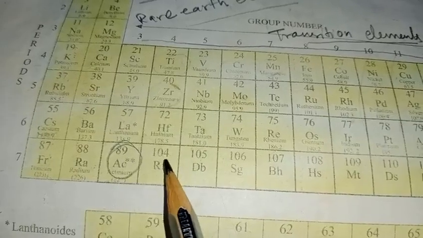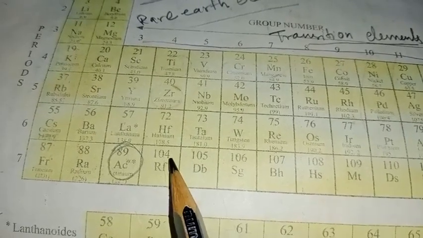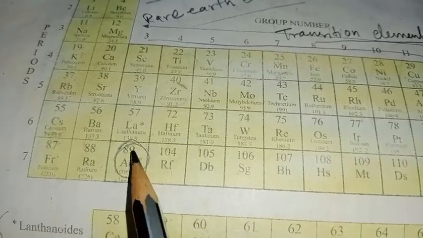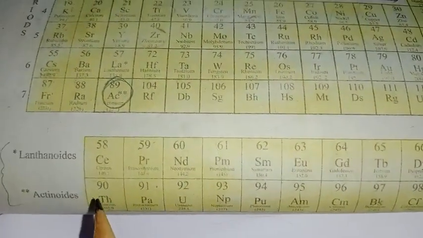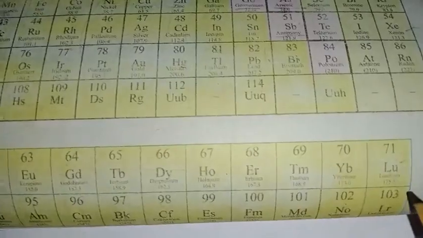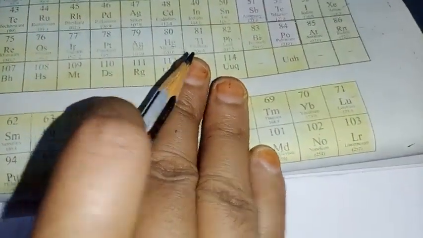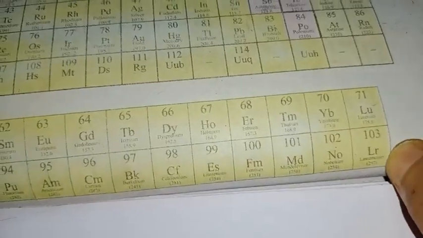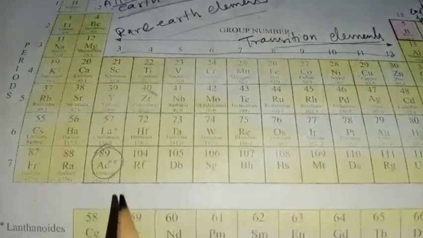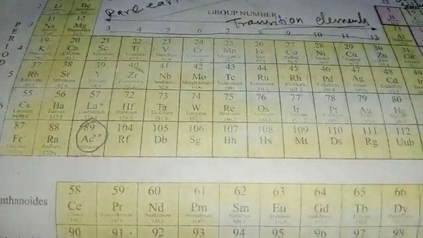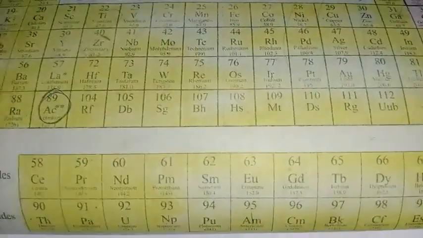After 89 you could see atomic number 104 has been placed. Again there is a gap of 14 elements, that is 90 to atomic number 103, the element lawrencium.